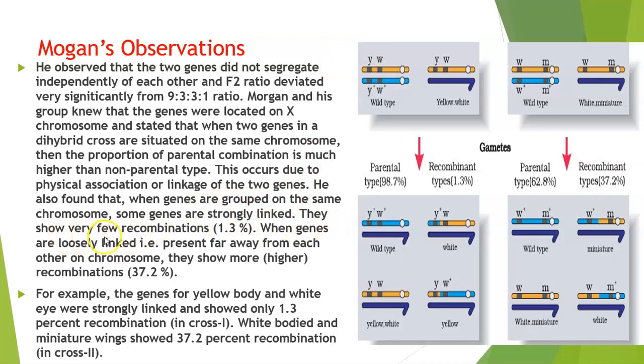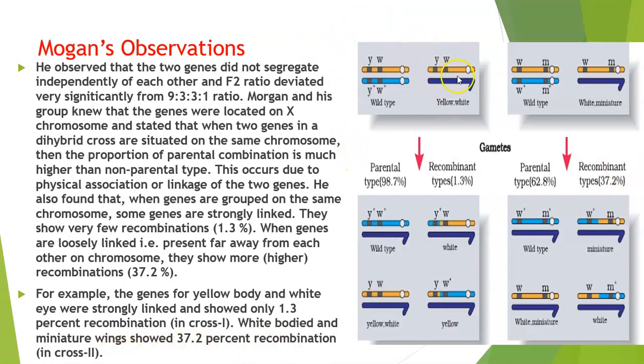They show very few recombinations, just 1.3%, when the genes are strongly linked. When they are loosely linked, the rate of recombination was much higher, that was 37.2%. For example, the genes for yellow body and white eye were strongly linked and showed only 1.3% recombination in cross 1, while the white body and miniature wing showed 37.2% recombination in cross 2. I have just highlighted that part of the cross.